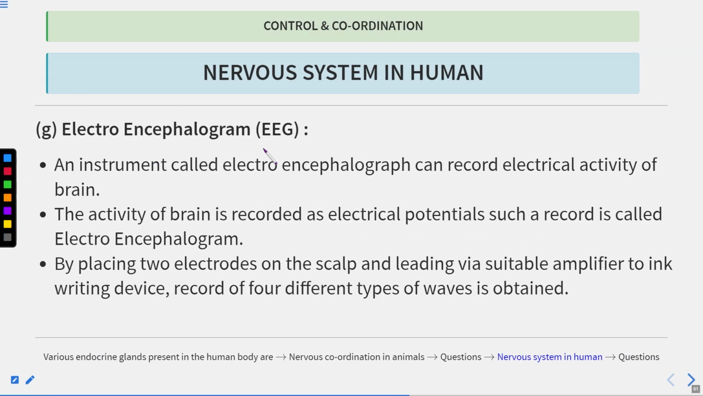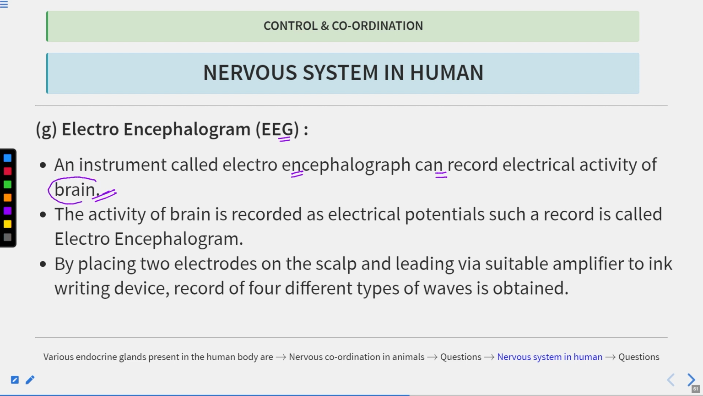Now let's talk about the electroencephalogram, also known as the EEG. So what is EEG? It is an instrument called the electroencephalogram, which can record the electrical activities of the brain. Okay, so one instrument was ECG, the electrocardiograph, which records the electrical impulses of the heart. And here there is one more instrument known as the electroencephalogram, which records the electrical activity of the brain.